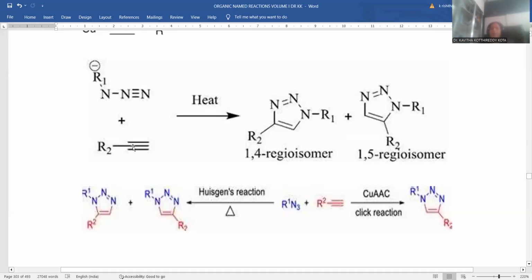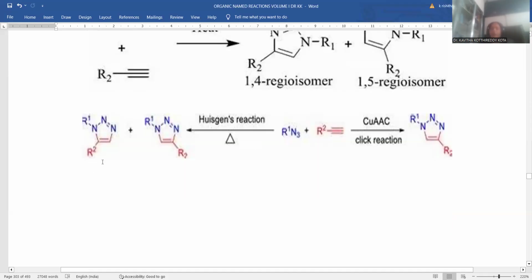If you are taking this manner, 1,4. If you are taking the flipped manner, 1,5 regioisomer. Both provisions are there, so that you will get a mixture of 2 products. Here is a reaction where both the named reactions are taken. Azide is treated with acetylene. In the process of using 1,3 dipolar cycloaddition, there is a provision for a mixture of compounds rather than a single one. So both possibilities are there.